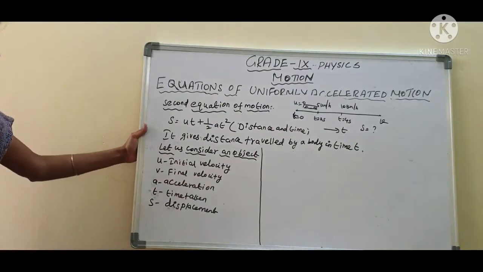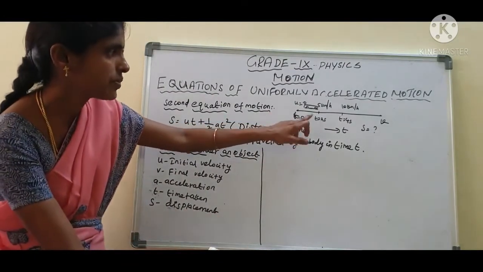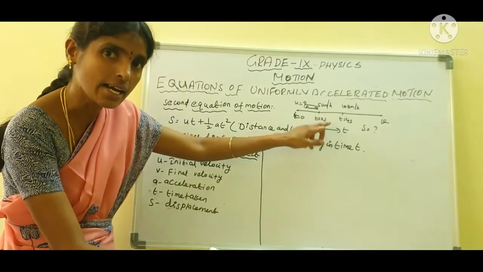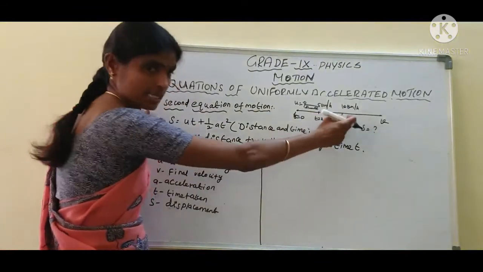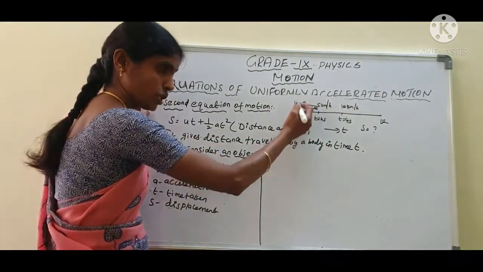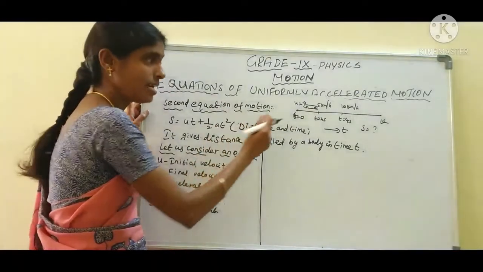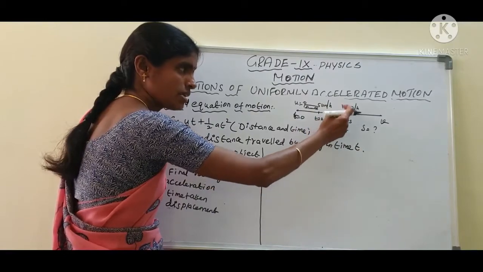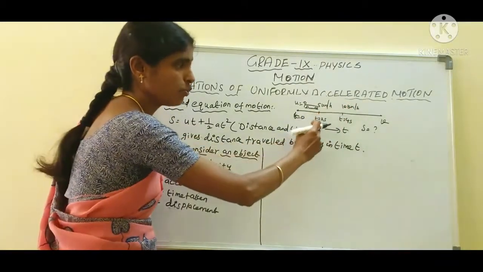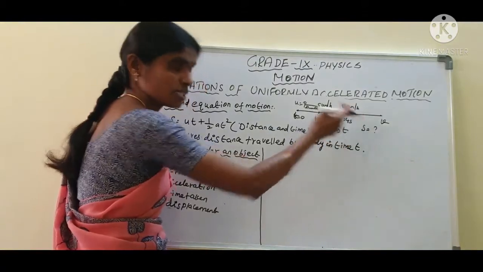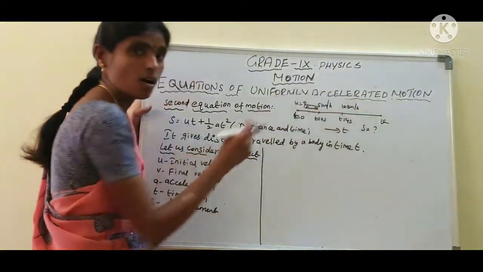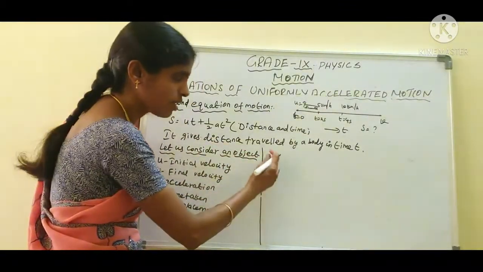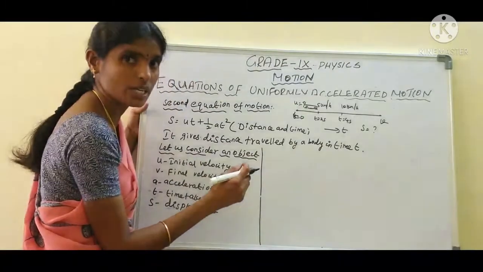Are you clear students? Okay, now an object is moving in a straight line and it has an average velocity. At t equal to 0, the object is at rest. Whenever a car or bus moves with uniform acceleration in equal intervals of time, what is the displacement of the object? To calculate the displacement of the object, we want to find the average velocity of the object.